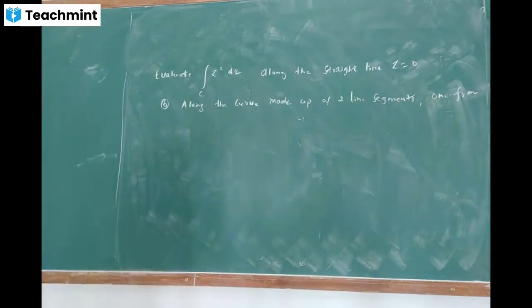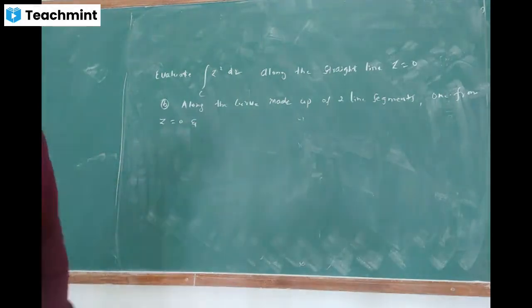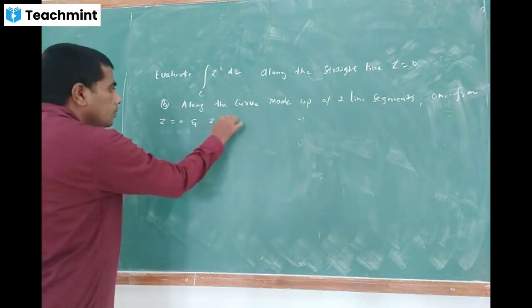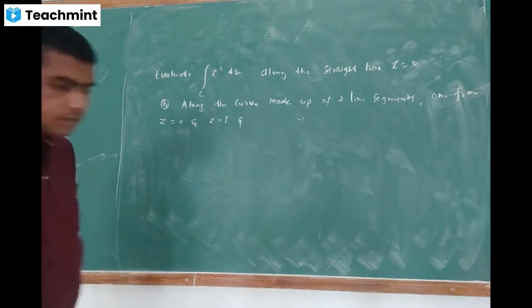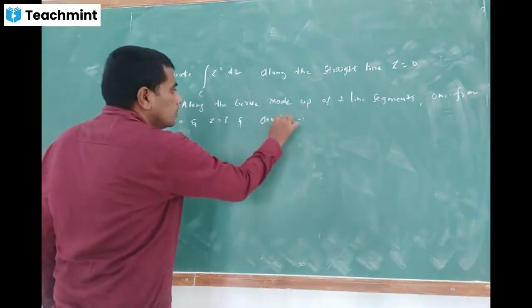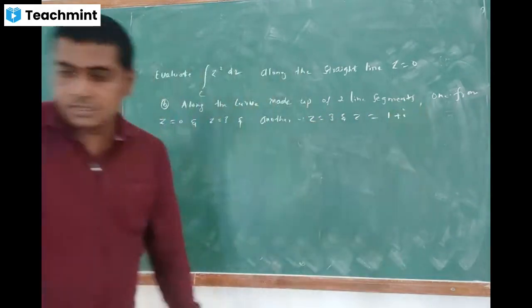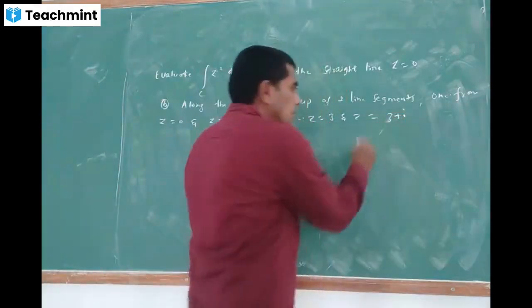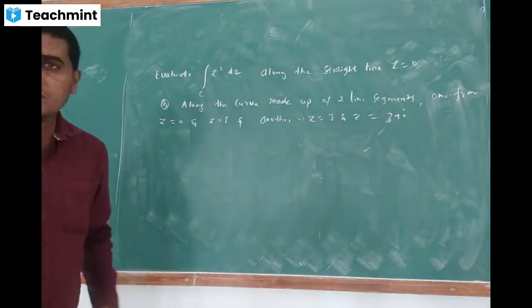Those line segments are given: one from z is equal to 0 to z is equal to 3, and another from z is equal to 3 to z is equal to 3 plus i. Is it clear? Whatever line segments they have given, according to that, first let us plot a graph here.